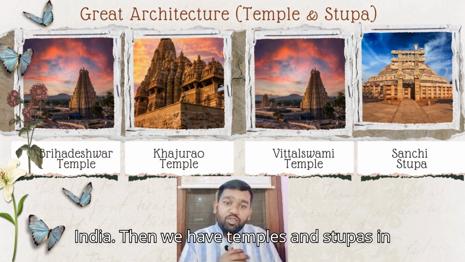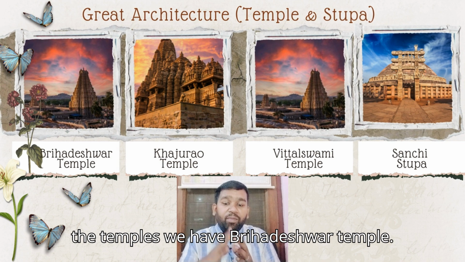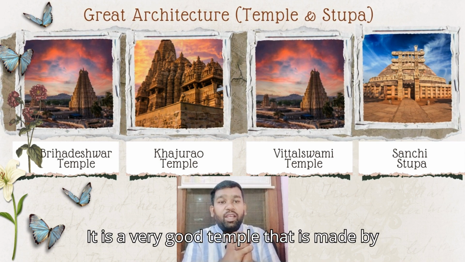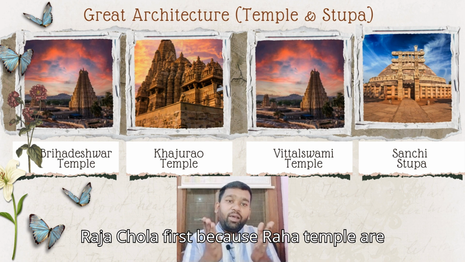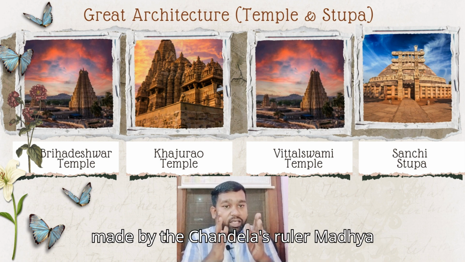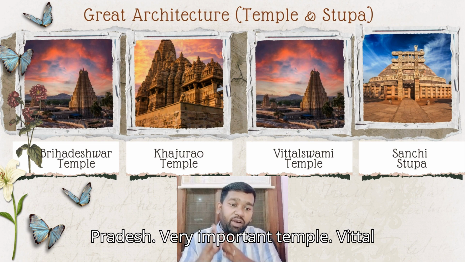Then we have temples and stupas. In the temples, we have the Brihadeeswarar temple. It is a very good temple made by the Cholas, especially built by Raja Raja Chola the first. The Khajuraho temples were made by the Chandela rulers of Madhya Pradesh, a very important temple.